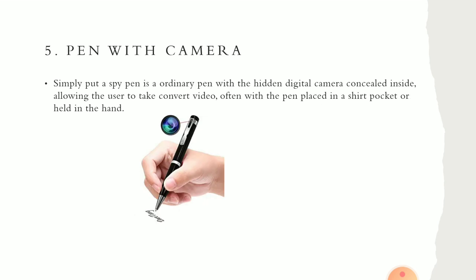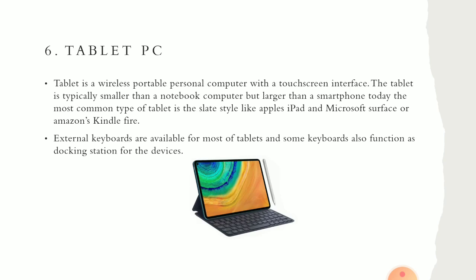So next gadget is the pen with camera. So this is a small gadget where the pen has a camera, a secret camera. Using that you can spy on something. So it can be placed in a shirt pocket, or you can hold it in your hand to capture some video. So this is a pen with camera.